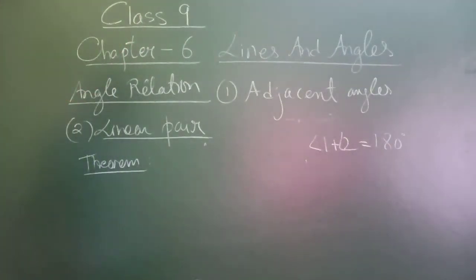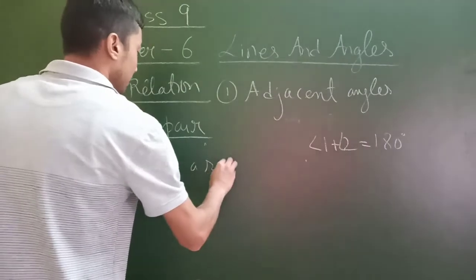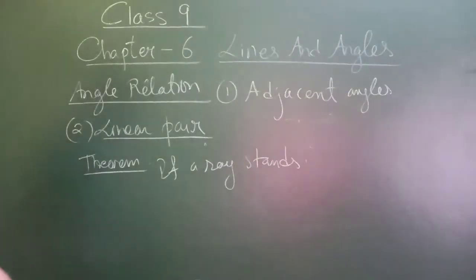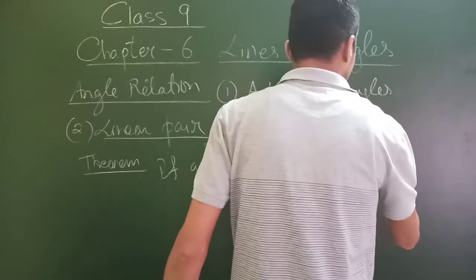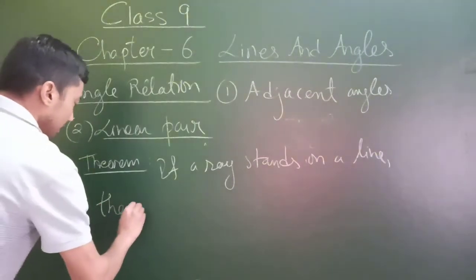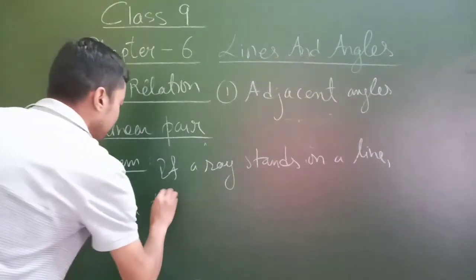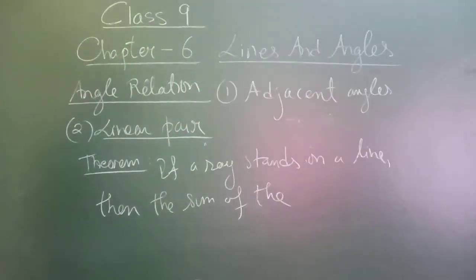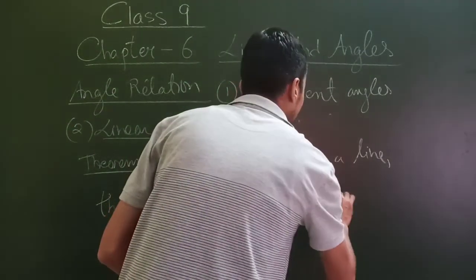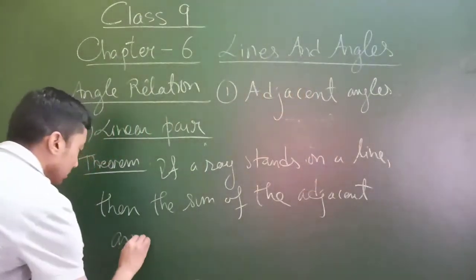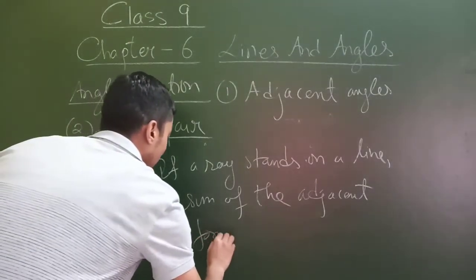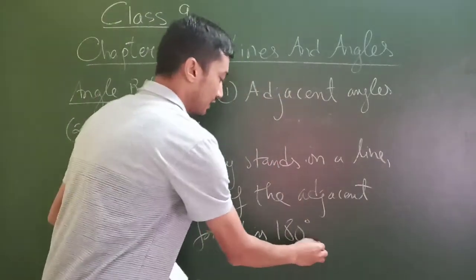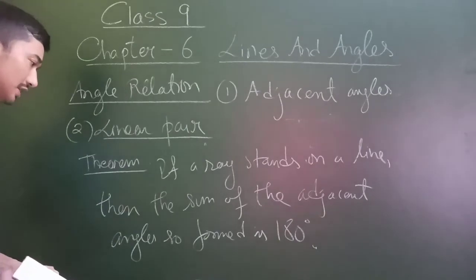So the theorem is: if a ray stands on a line, then the sum of the adjacent angles so formed is 180 degrees.